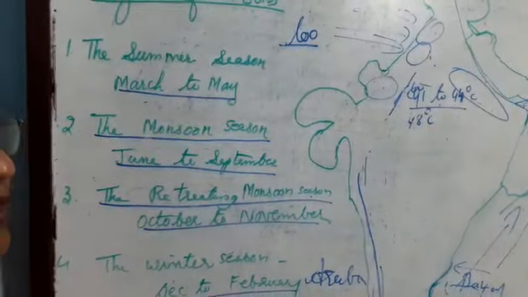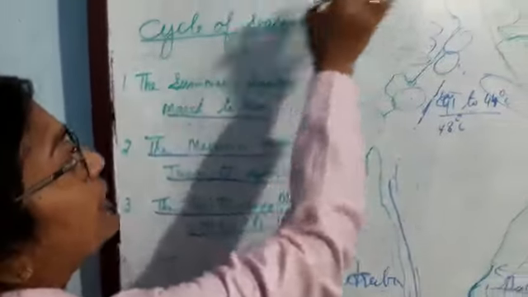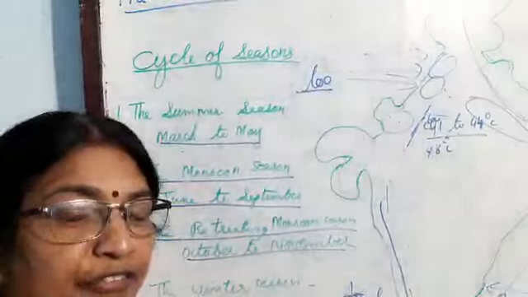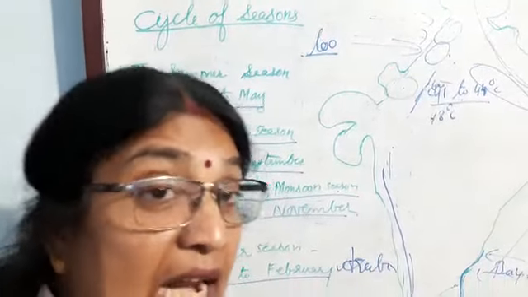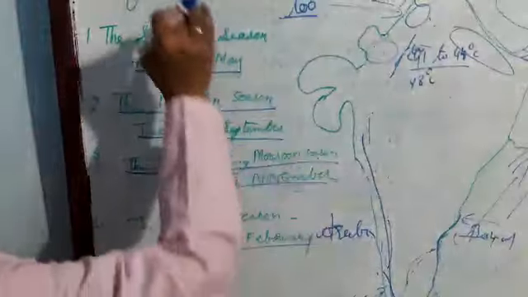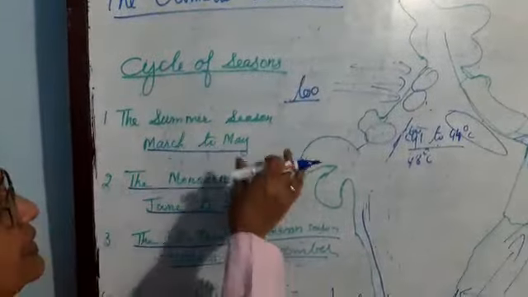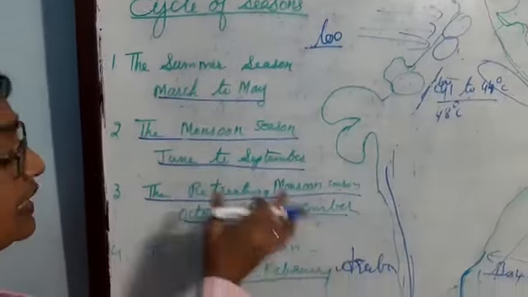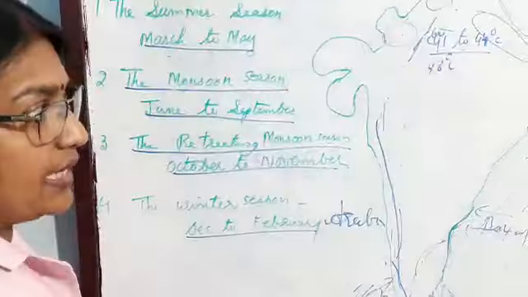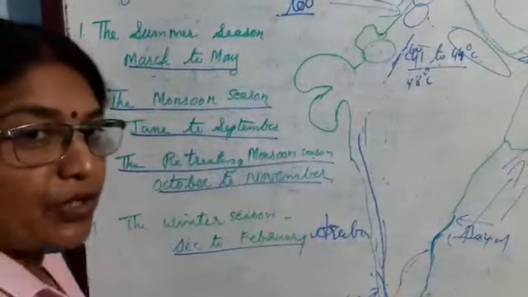So this is chapter 6, the climatic conditions. I explained the factors affecting climate in the last class. The second main topic is the cycle of seasons, which I explained. So you have to write according to that.